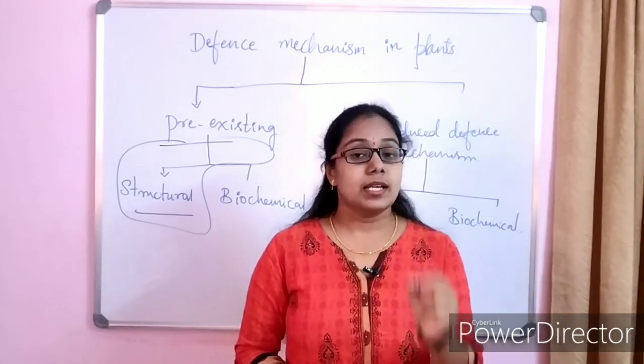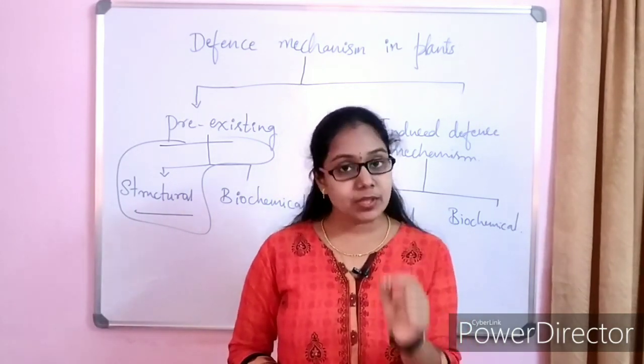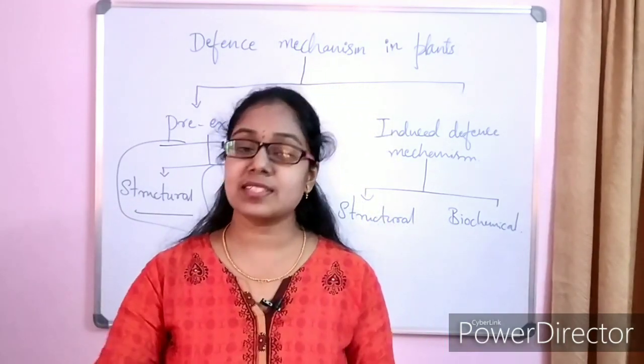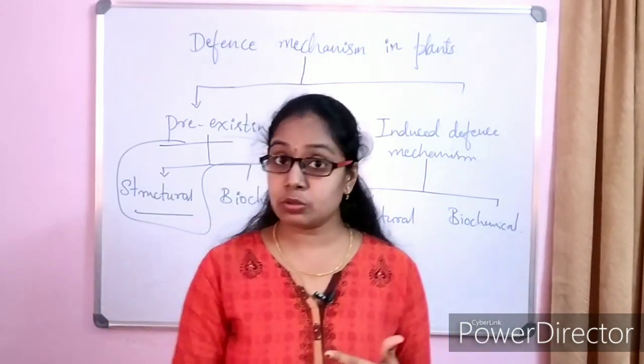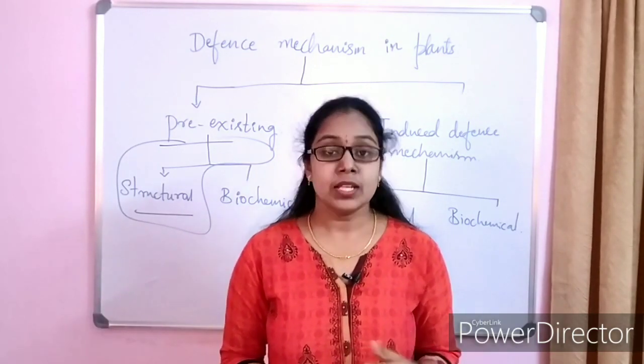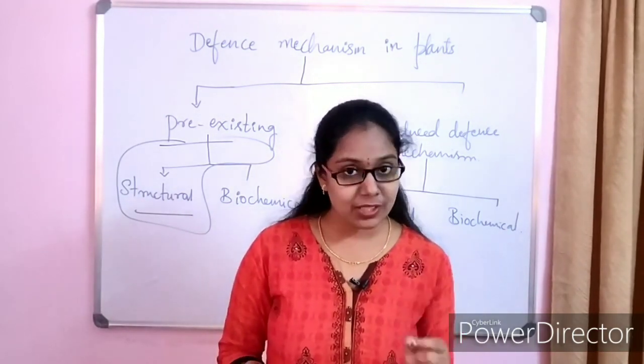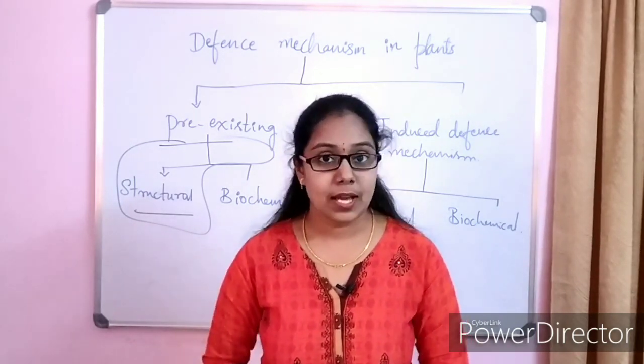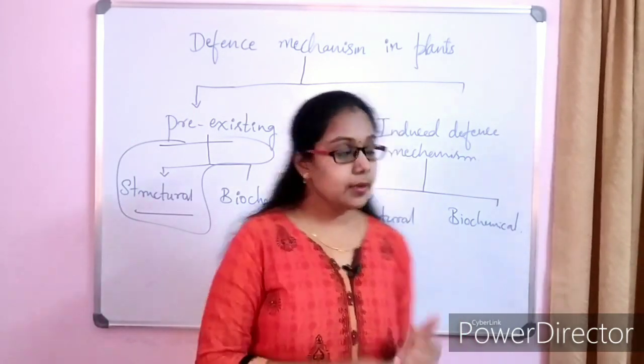But if the pathogen succeeds in penetrating the host plants through the epidermis, cuticle or through the natural openings, it has to encounter the internal structural barrier of the host plants.